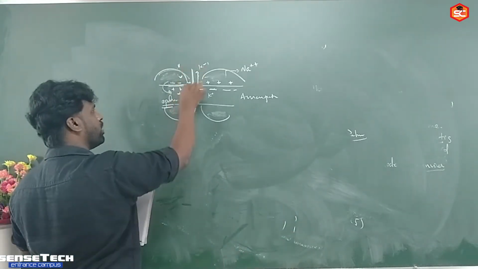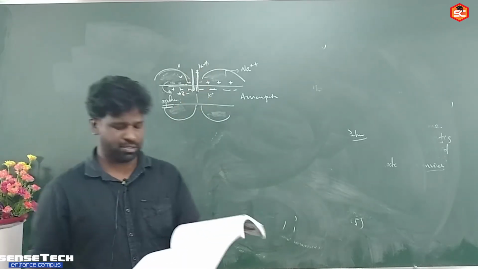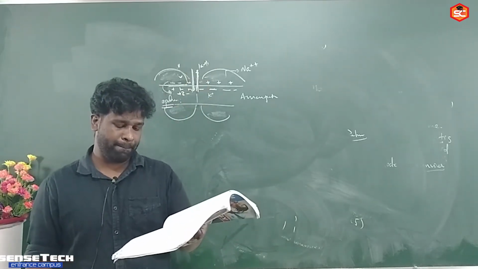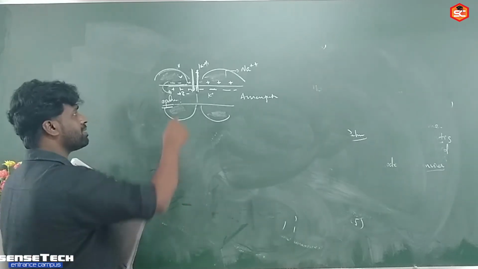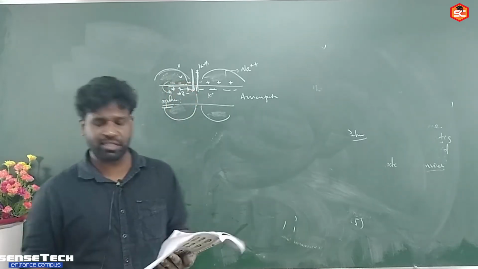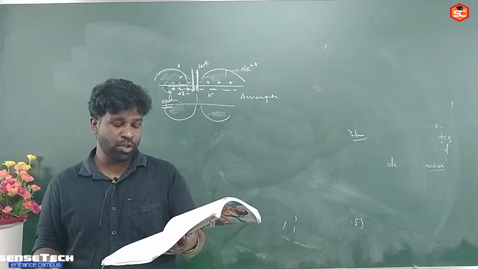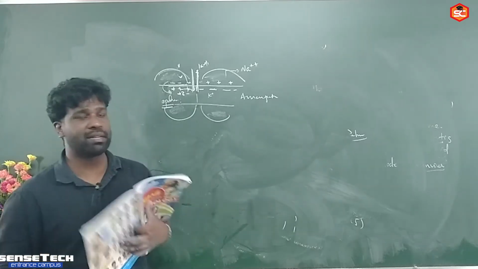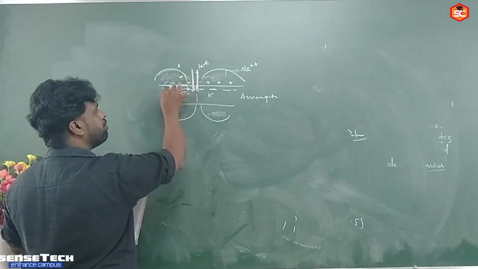Then, as a result of the sodium influx, the inside becomes positively charged. Then next is C: the sodium flow makes the adjacent part of the neuron depolarized. So here this part will become depolarized.